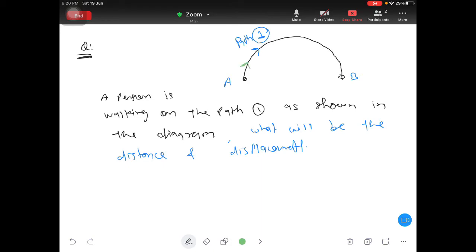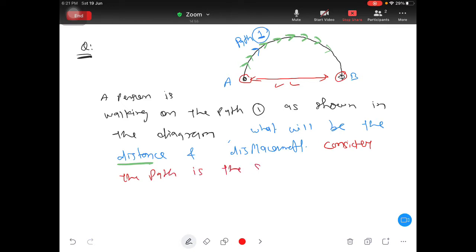So you have to find out the original length of the path. That is going to be your distance. And displacement is, from point A to point B, the direct join. Actually, I should add in the question: consider the path is a semicircle of radius 10 meter.